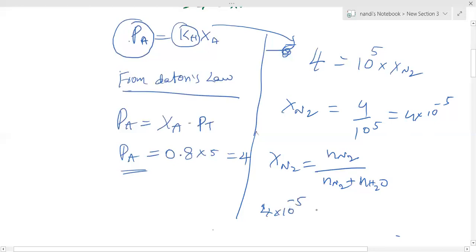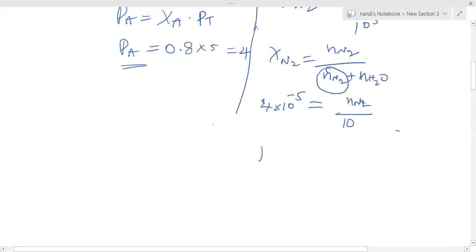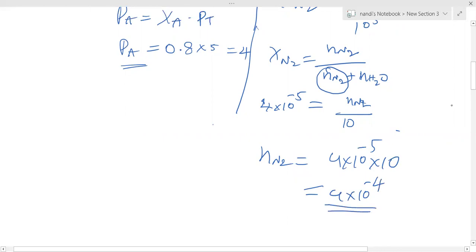This is very, very small. So the moles of N2 can be neglected compared to water. So n N2 by n water, where n water is 10, gives n N2 equals 4 into 10 power minus 5 into 10, nothing but 4 into 10 power minus 4. That is your answer finally.